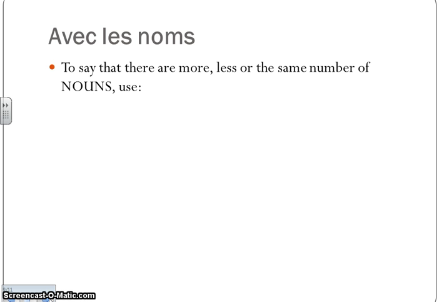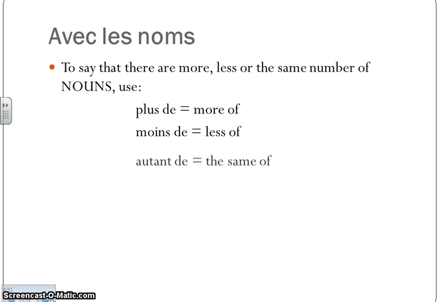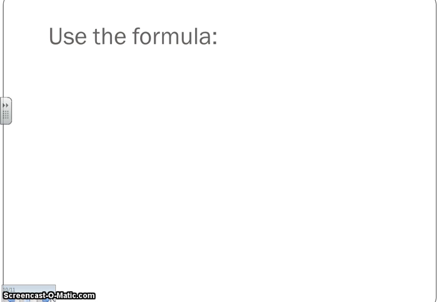Other things to point out to you, to say that there are more or less of the same number of a noun, this is actually what you're going to use. Plus de, moins de, or autant de to say the same of. So plus de is when you want to say there's more of something, moins de if you want to say there's less of something, and autant de when you want to say there's the same amount of something.